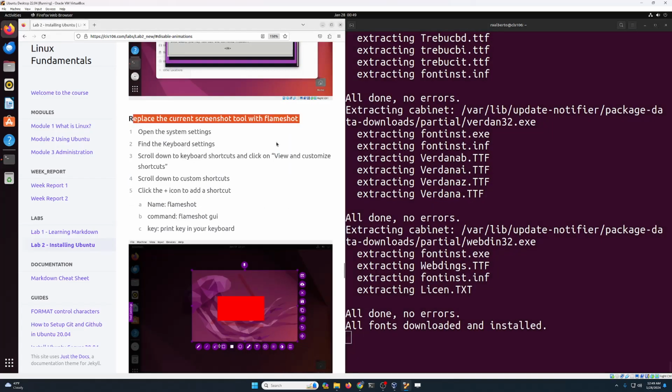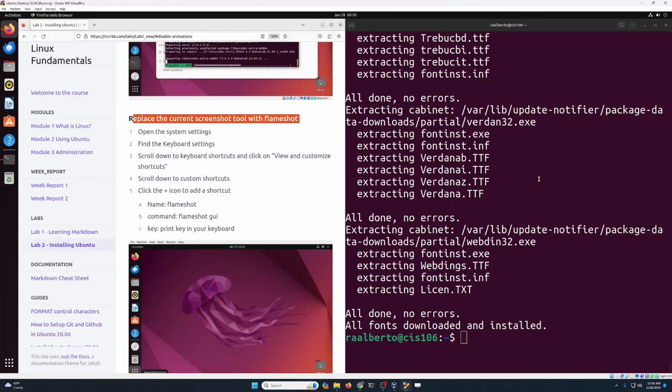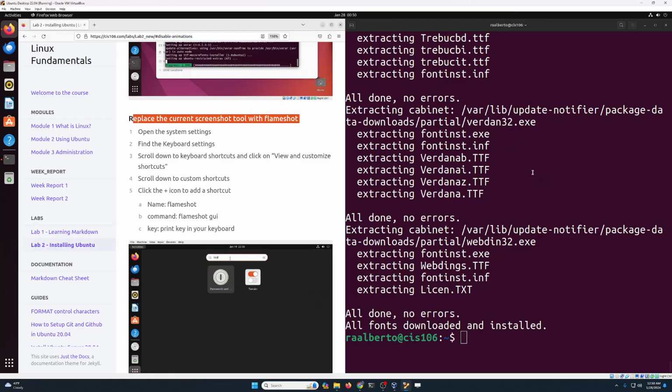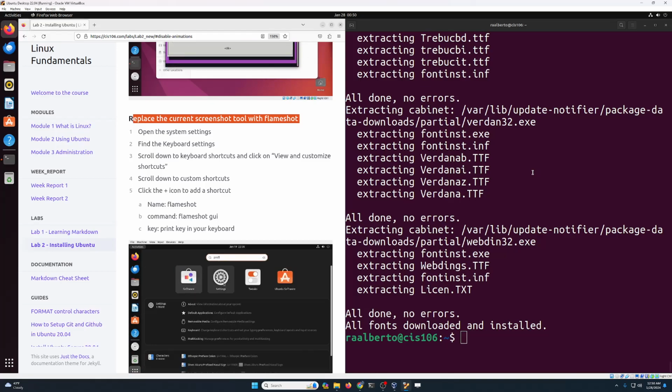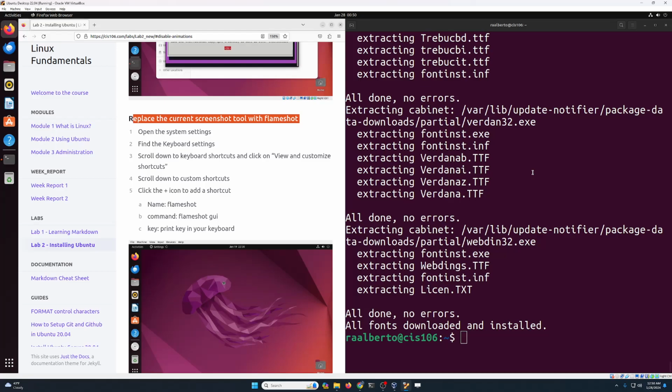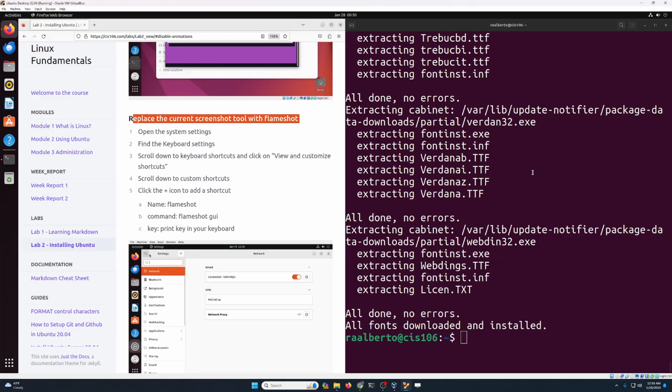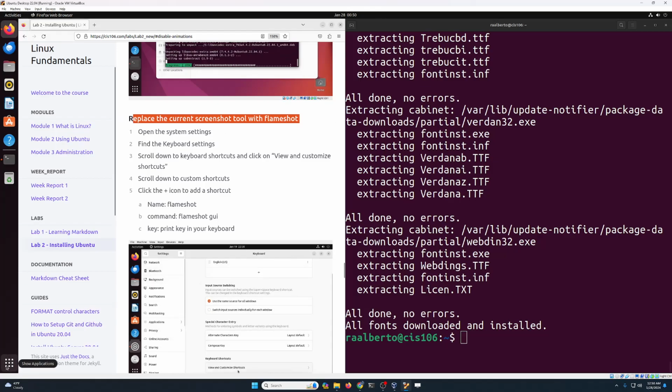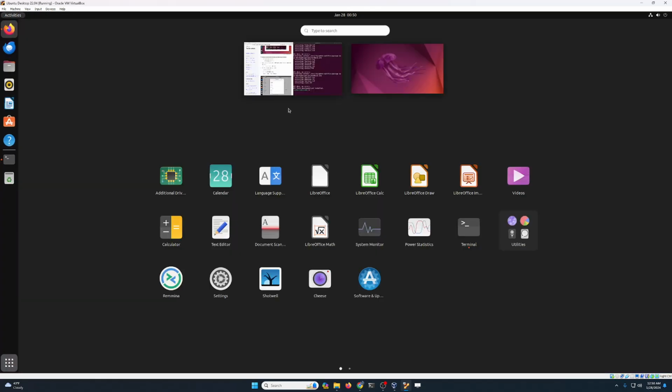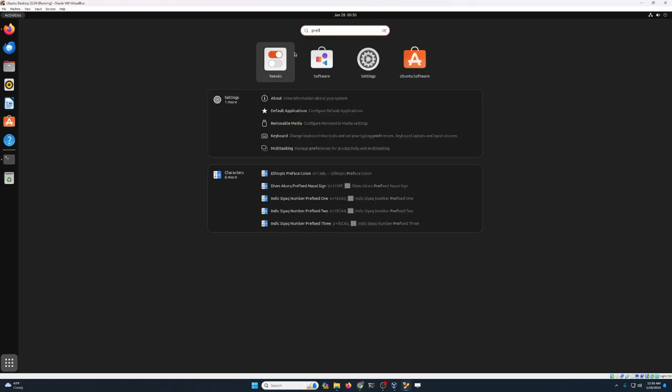Now, the default screenshot application in Ubuntu is fine, but we need something a little bit more powerful. We're going to use Flameshot for that. You already installed the program in the previous script. So what we're going to do is set it as default and create a shortcut so that when we press the print screen key on the keyboard, Flameshot is launched, and it just makes our life much easier.